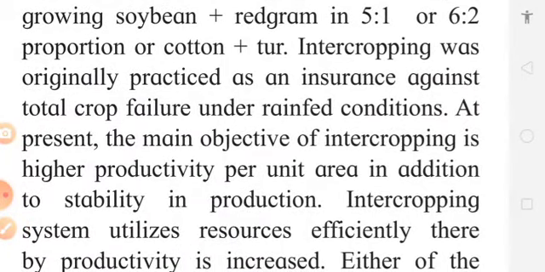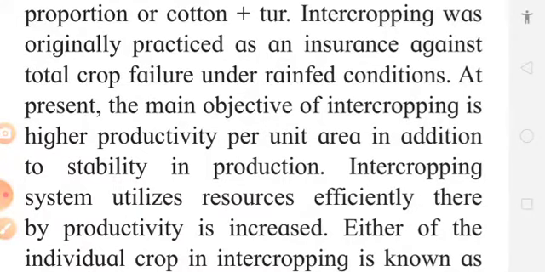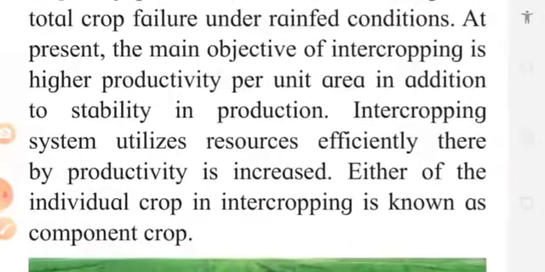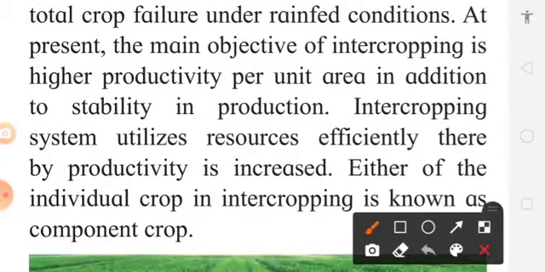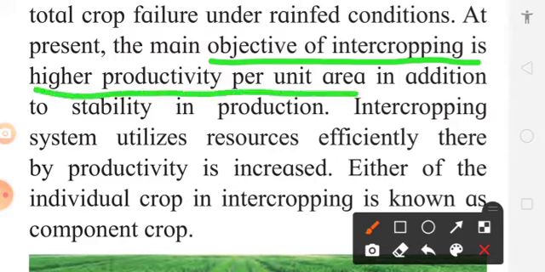Now this is practiced in Maharashtra. This will reduce the risk of prices, risk of climatic factors, many things are there. But what is important is that the objective of intercropping is to get higher productivity per unit area. Per unit area means that may be acre or hectare. So to get maximum production, that is the only objective. In this intercropping, the resources are utilized very efficiently, and that will increase the productivity of the land.